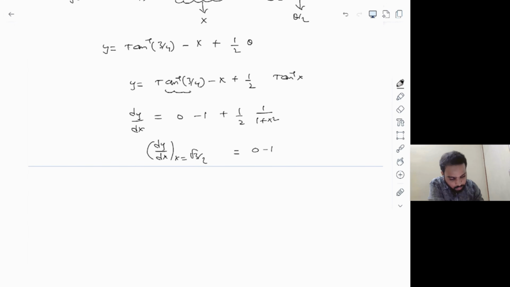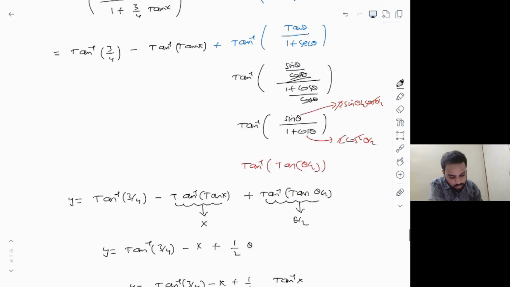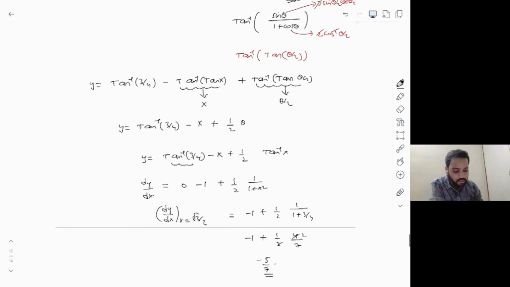So which will give you 0 minus 1 and plus 1 by 2 into 1 divided by 1 plus 3 by 4. And if you do the calculation, this will be minus 1 plus 1 by 2 into 4 by 7. So which is minus 1 plus 2 by 7, which will give you minus 5 by 7. Minus 5 by 7. Okay, so that will be the differentiation part.